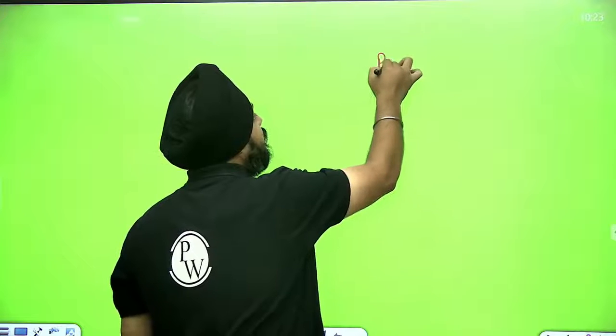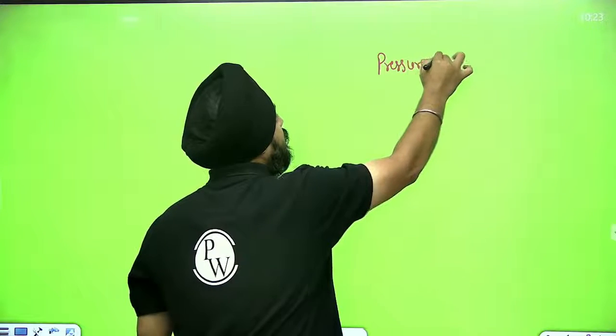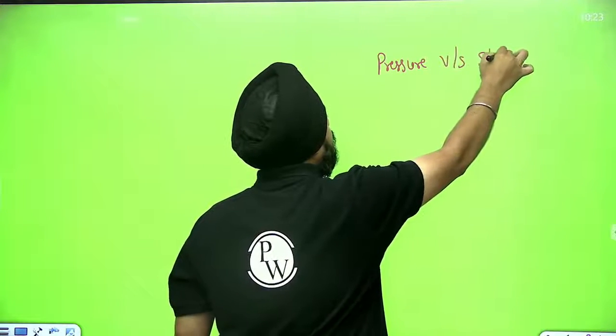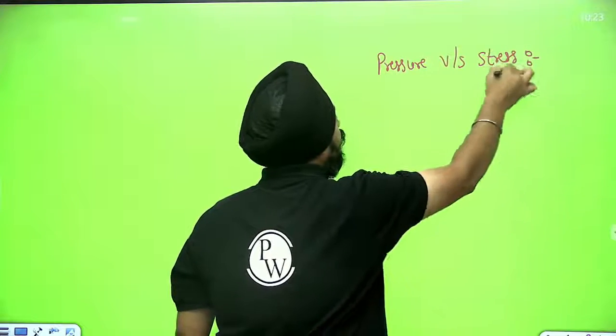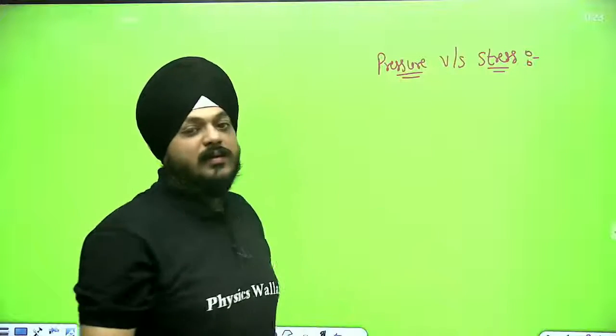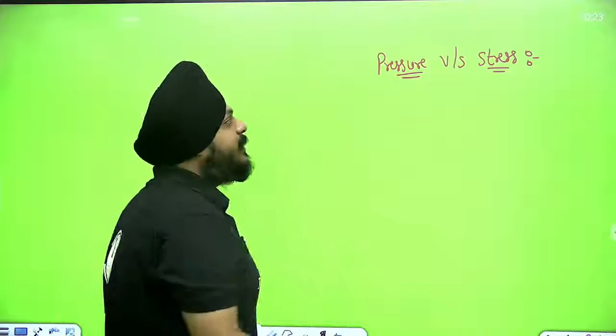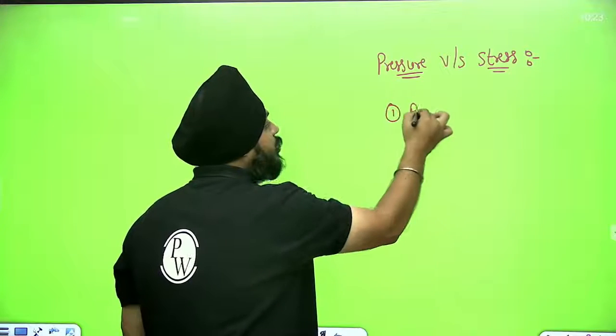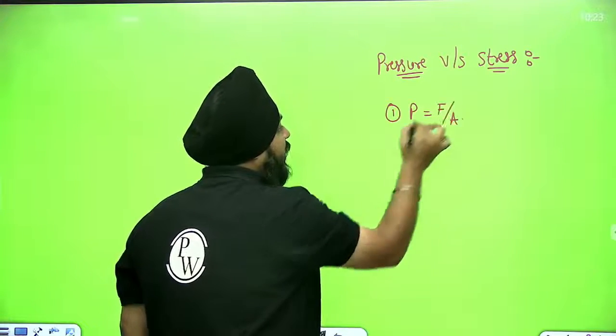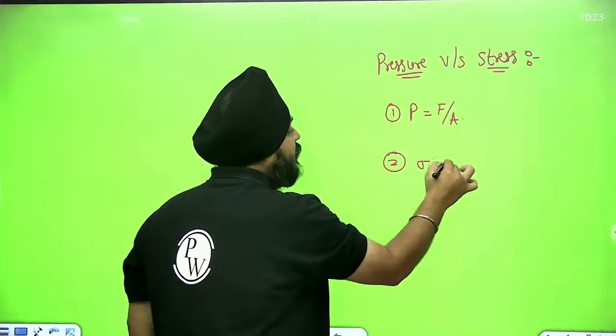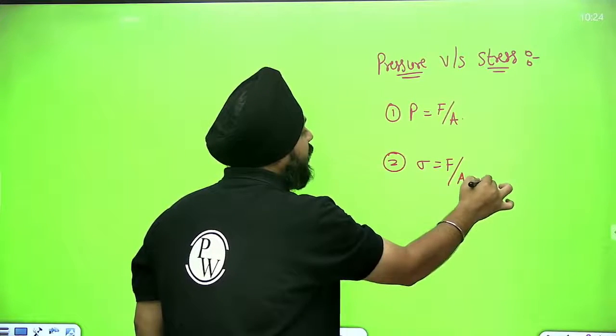Now see, there is a difference between pressure and stress. In this chapter, we are going to deal only with stress. Both are having the same formula. First, pressure is equal to force per unit area. Second, stress is equal to force per unit cross-sectional area.